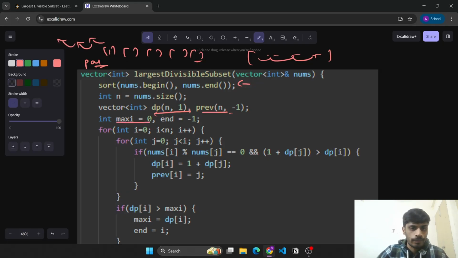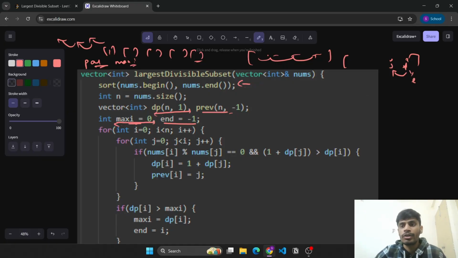Now initialize a maxi variable to store the final max length that we can get, and this end is to find the index i from which we will start to get the maximum length subsequence. To get this maximum length subsequence, we will start from this i, which is denoted as end here, and then we'll keep moving back till we encounter prev of j equals -1. Then we will simply stop there. Okay, this is what we'll do.